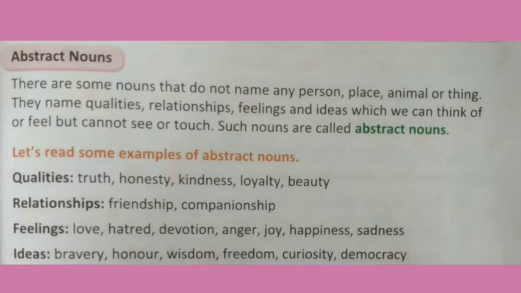Okay, so here students, in the case of an abstract noun, we cannot touch it and we cannot see it properly. Here students, examples of abstract nouns are given. First, qualities. Here students: truth, honesty, kindness, loyalty, beauty.